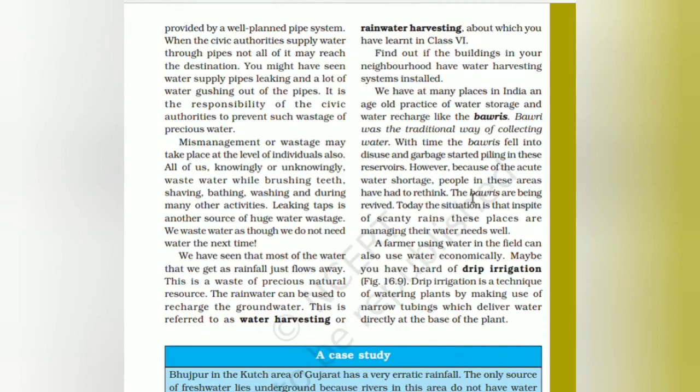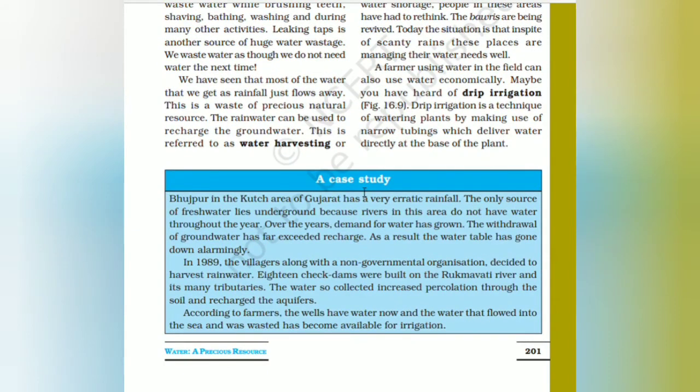Maybe you have learned of drip irrigation. It is a technique of watering plants by making use of narrow tubings which deliver water directly at the base of the plant. Case study: Bhuj in the Kutch area of Gujarat has essentially erratic rainfall. The only source of fresh water lies underground because rivers in this area do not have water throughout the year. Over the years, demand for water has grown. The withdrawal of groundwater has far exceeded recharge.